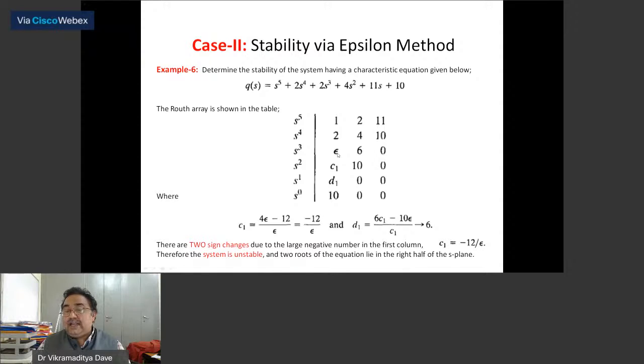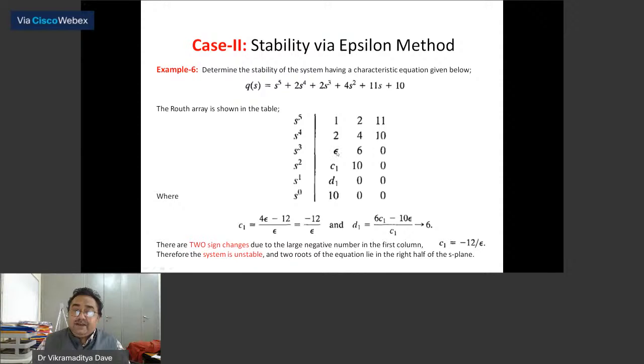Here, though I have written epsilon, it is 0 basically. Similarly, (2 times 11 minus 10) divided by 2, you will get 12 divided by 2, which is 6. And 0. Now when you get 0 here, what happens? It will create a problem, because in the remaining elements you have to divide everything by 0, and division by 0 is not permissible in mathematics.